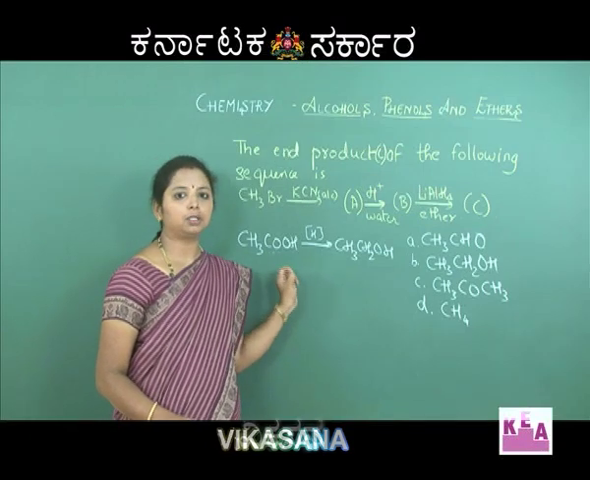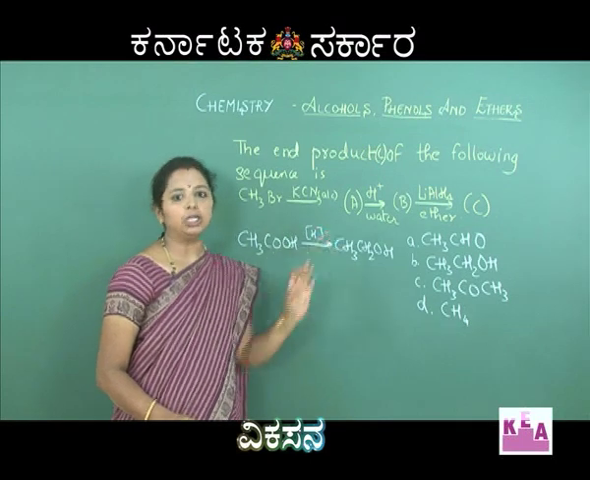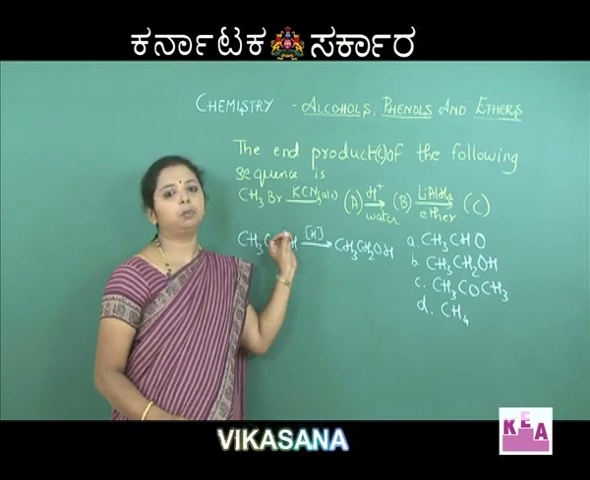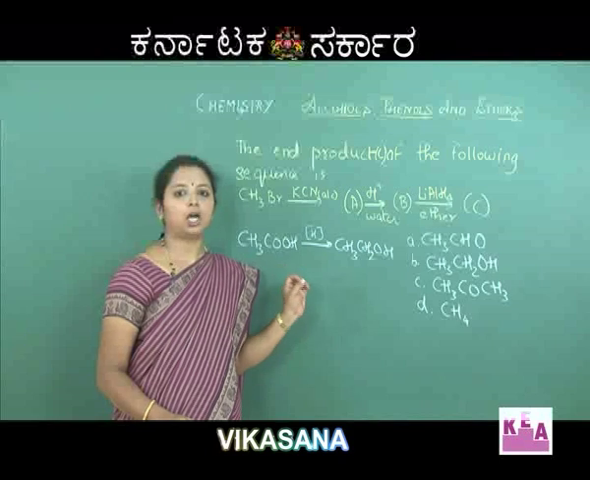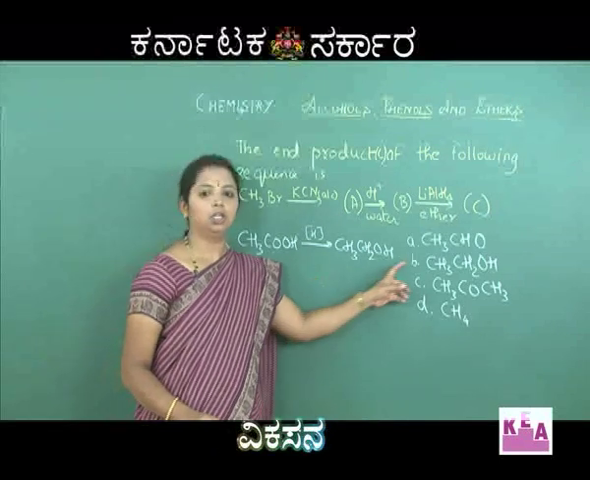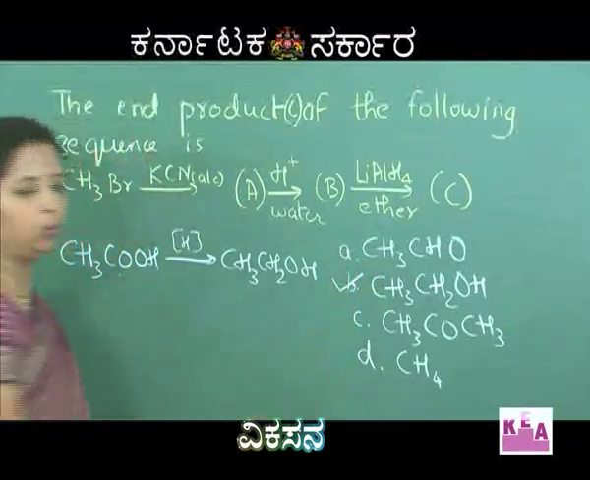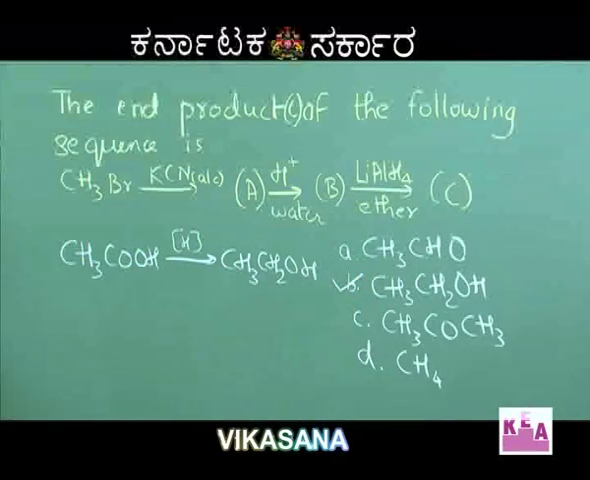So for alcohols, they need not ask direct questions. They may include a sequence of reactions. You should be able to find out what the different products are which are being formed during the reaction, and hence option B is the correct option, CH3CH2OH, option B.